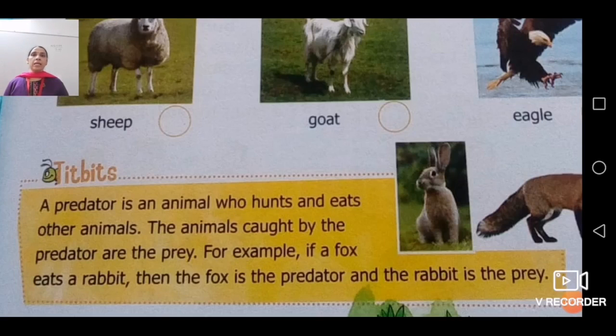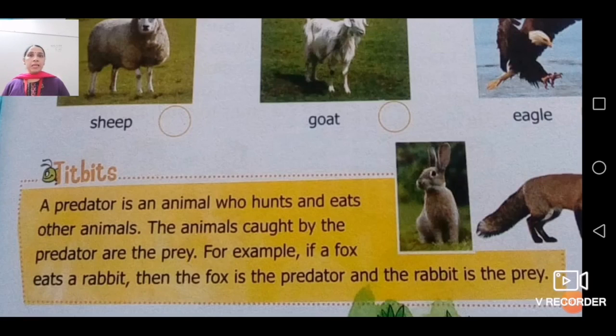Number 2, an animal who hunts and eats other animals, they are known as carnivorous animal. Third, an animal who eats both leaves and grass and other animals, they are known as omnivorous. Now next very important definition, predator: a predator is an animal who hunts and eats other animals, that is called predator.